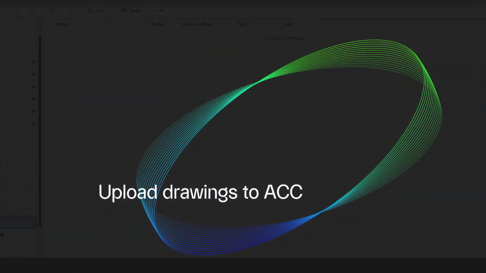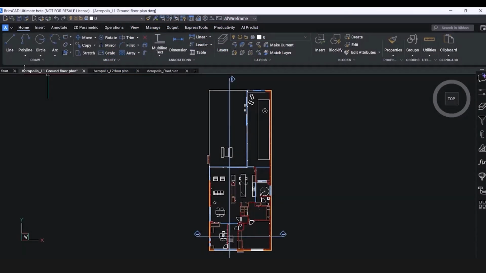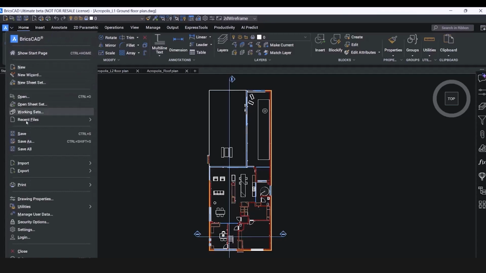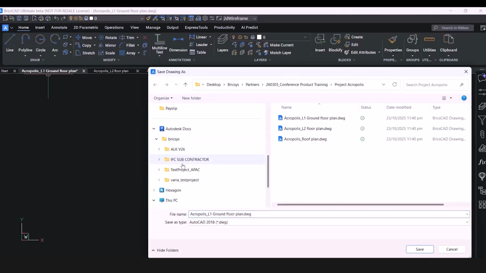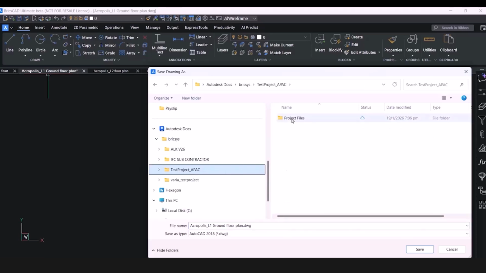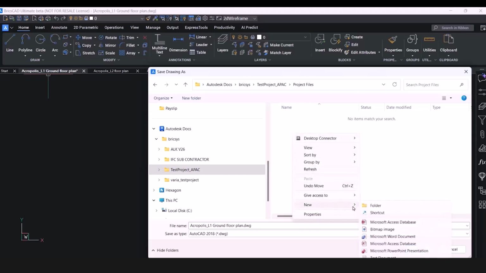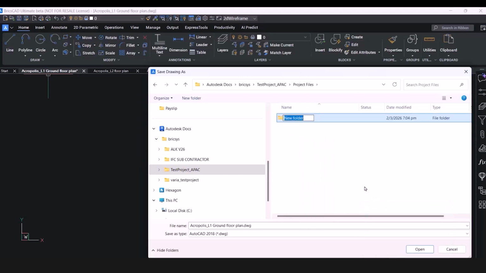So how do we collaborate between BricsCAD and Autodesk Docs through the ACC Desktop Connector? Let's start with BricsCAD and say I have a drawing here, a floor layout, and let's save that in our project folder. In this case, I'll use Test Project APAC. Let me create a new subfolder under that, and let's call that floor plans. And we'll save this file.